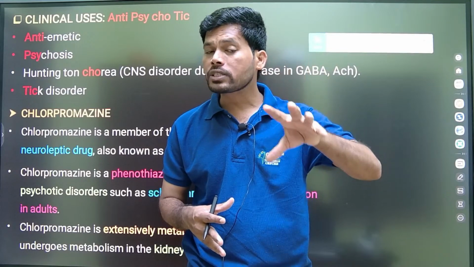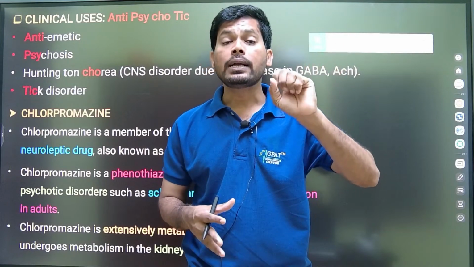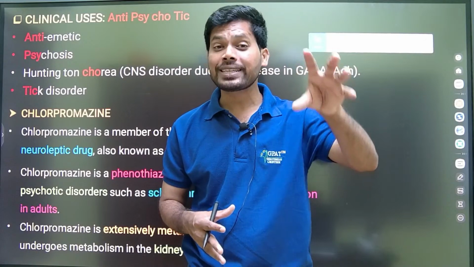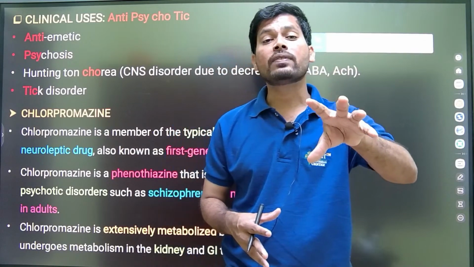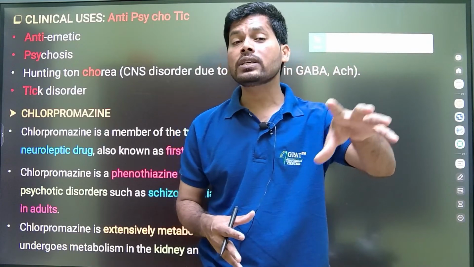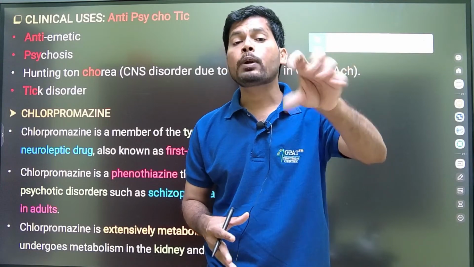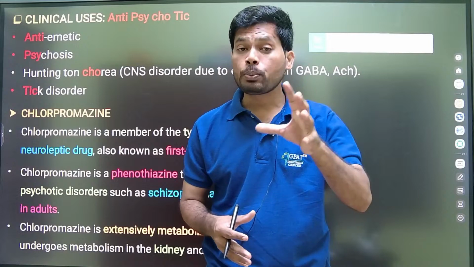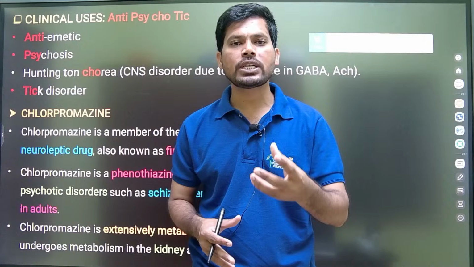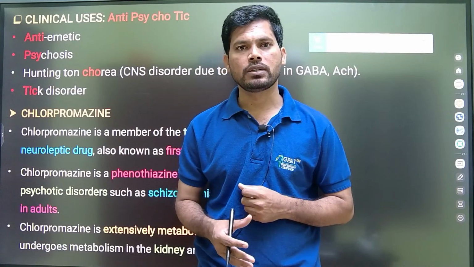Decreasing dopamine function in the mesocortical pathway develops negative symptoms. And decreasing dopamine function by the antipsychotics in the nigrostriatal pathway develops the side effect extrapyramidal symptoms, Parkinsonism. And decreasing dopamine function in the tuberoinfundibular pathway leads to hyperprolactinemia. So examples of positive symptoms of psychosis are hallucinations, delusions, catatonia, and unorganized thoughts, behavior as well as speech.